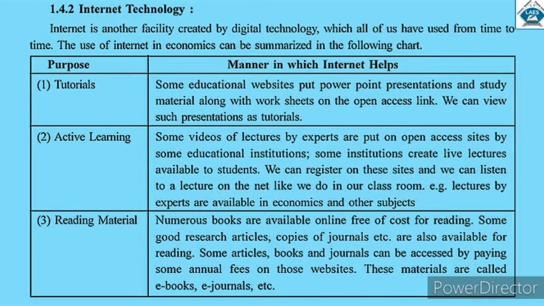Third is reading material. There are numerous books available online free of cost for reading. Your textbooks are also available on the internet. Some good research articles, journals, magazines are also available online for reading. Some books, articles and journals can be accessed by paying for it annually in the form of fees, and that particular book, article or magazine you can access online. These materials are known as e-books, e-journals, etc.